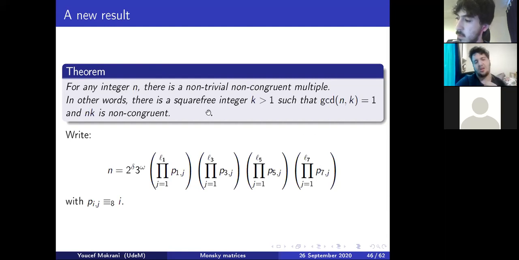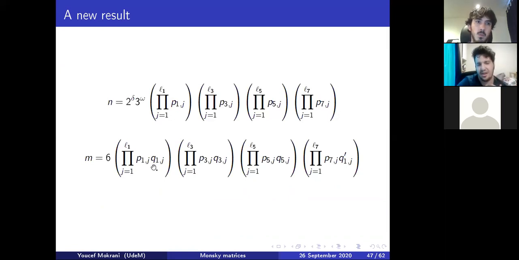By construction, how we do that is first we start by factorizing n, 2 to the 0 or 1, 3 to the 0 or 1, and then we separate every other prime depending on their congruence mod 8. And once we do that, since we have our 3 theorems above that work in pairs of primes, primes 1 mod 8, primes 3 mod 8, and primes 5 mod 8, we can just find a prime that respects the condition we want, and then the Q1J, we'll explain them later.